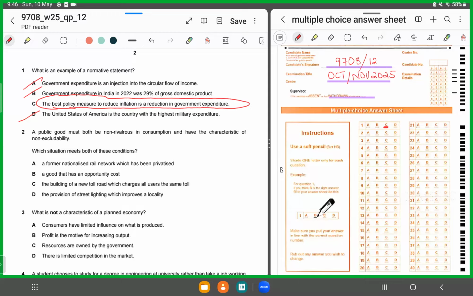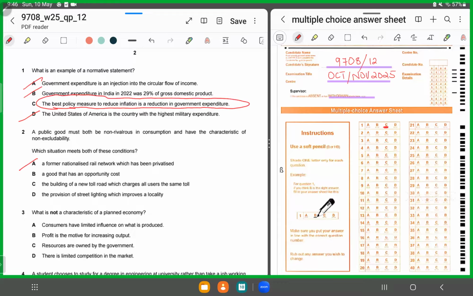So now they're asking which situation meets both of these conditions. Out of these four options, which would be classified as a public good meeting both of these criteria? The first option says a former nationalized rail network which has been privatized. So now if you privatize a rail network, that means those who pay for it are the only ones going to be enjoying it. So you'll chop A simply because now it's being privatized.